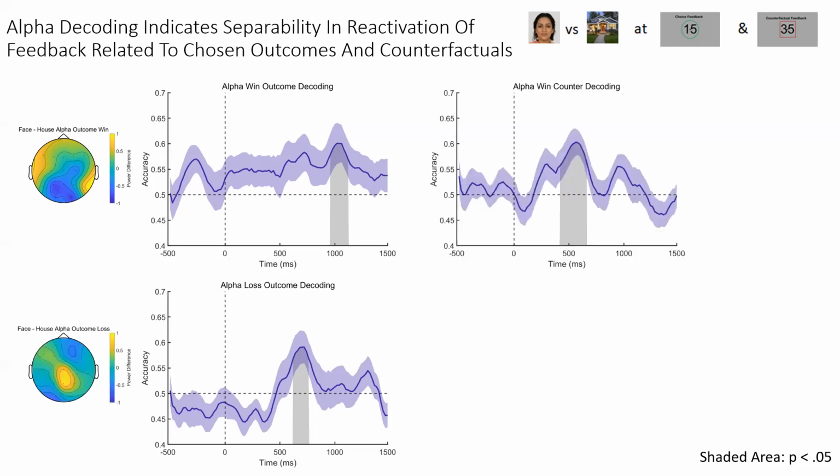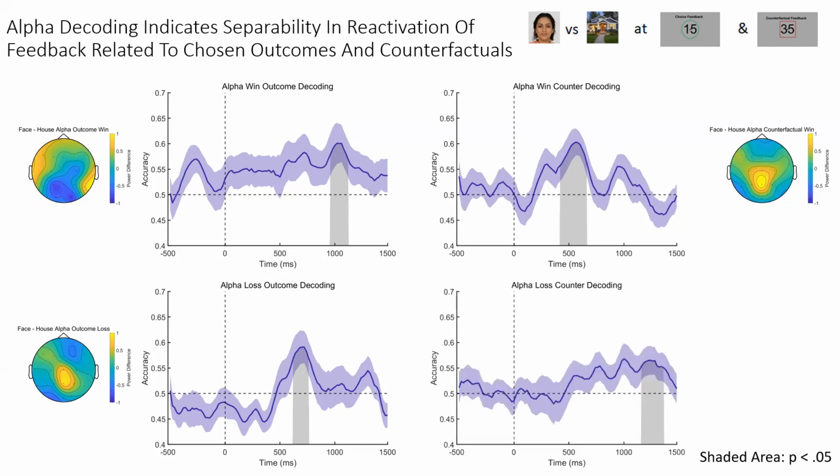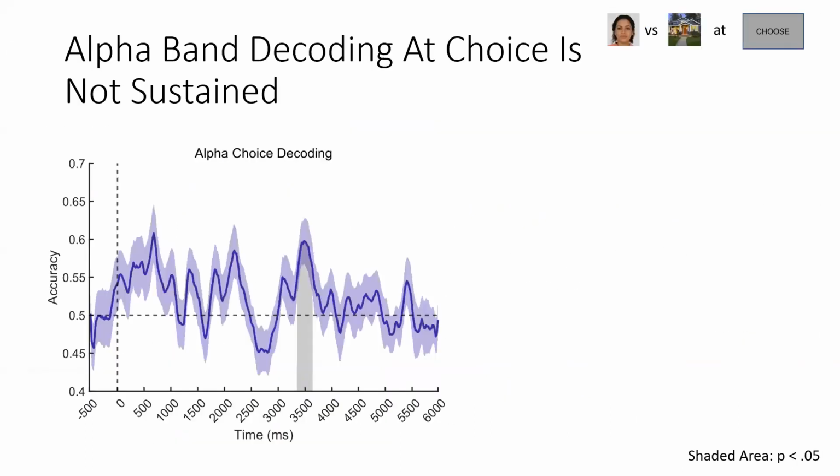Moving on to counterfactual wins, we see a similar timing of decodability as outcome losses, albeit a bit earlier, and the same power increase in alpha at parietal sites. Last, we see a similar but later temporal profile for the counterfactual losses as outcome wins, which also shows a similar pattern of increased power at frontal sites.